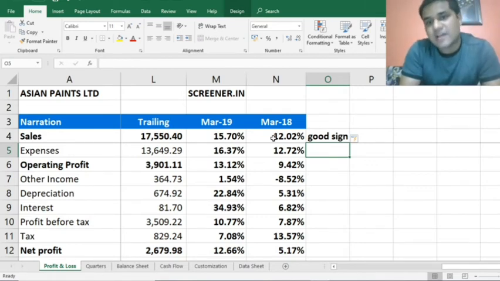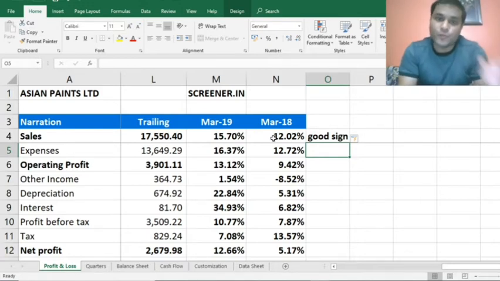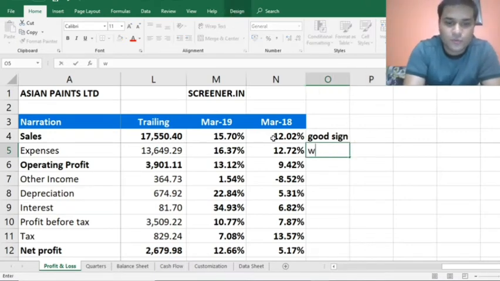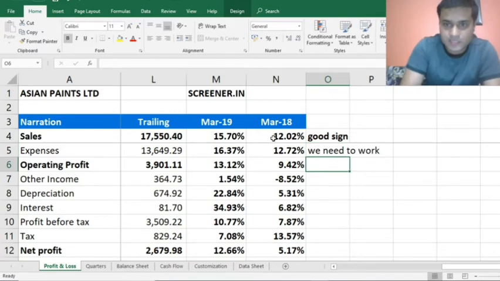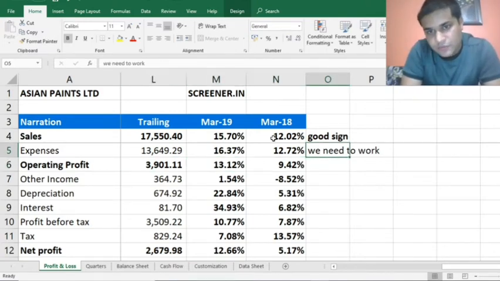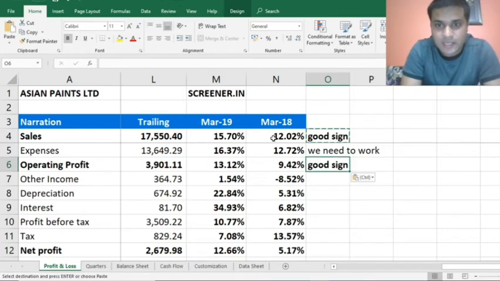So we have to find out in the annual report whether the crude prices really played a bigger role in driving the expenses high. This is how we analyze. Operating profits were higher compared to last year, so this is again a good sign. Other income was negative, here it is positive, again a good sign.